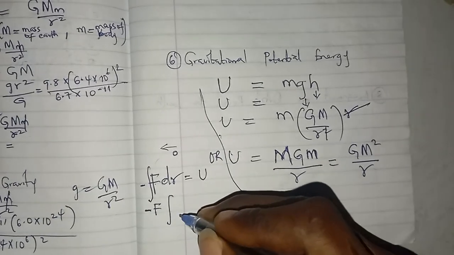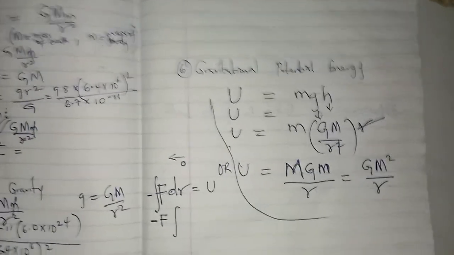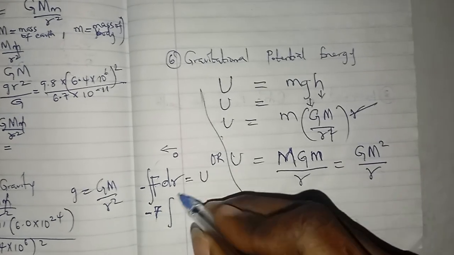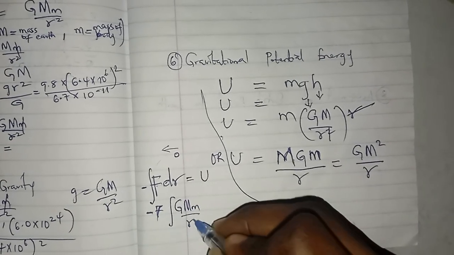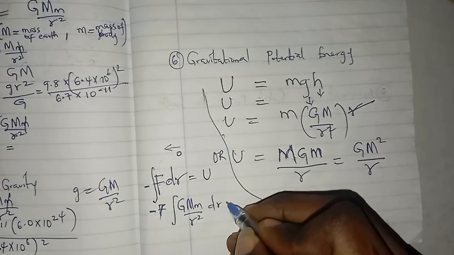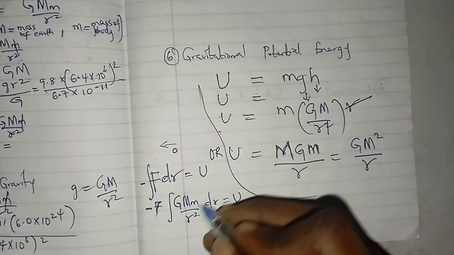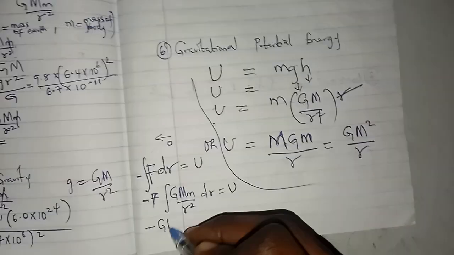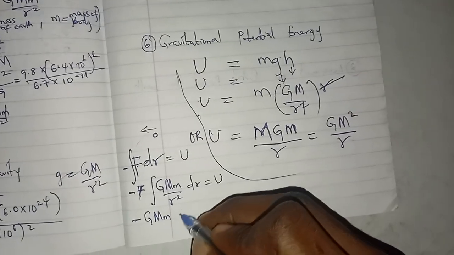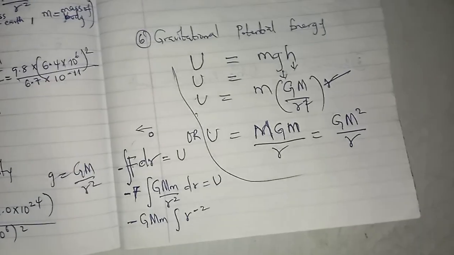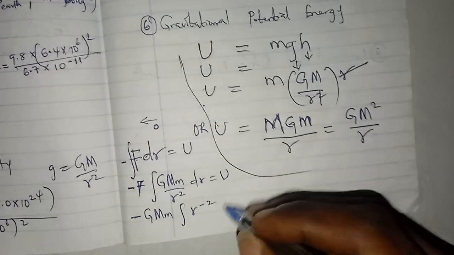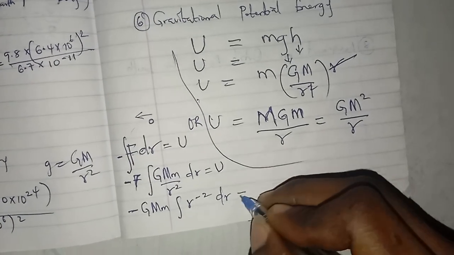Before I do that, let's do something. I'm integrating with respect to r: GMm over r square with respect to r is equal to u. So all the GMm will come as a minus GMm, integral of r raised to power minus 2, because that's the same thing as 1 over r square, dr equals u.